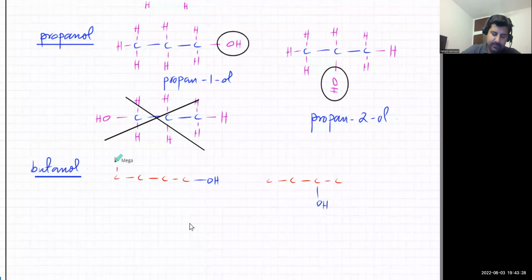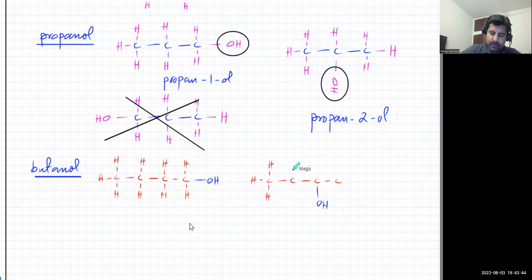So that's 1, 2, 3. This one will have 2 hydrogens. This one will have 2. This one will also have 2. 3 hydrogens with this one. This one will have 2 hydrogens. This one will have 1 hydrogen. This one will have 3 hydrogens.